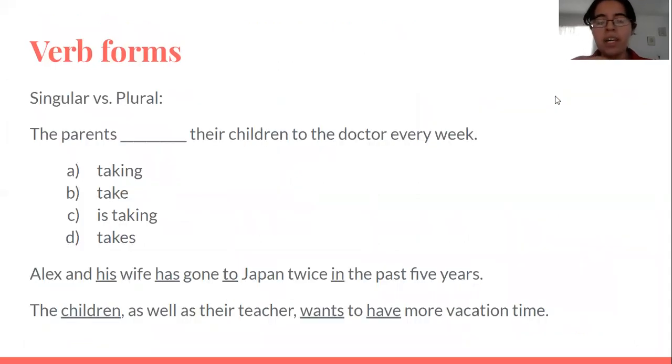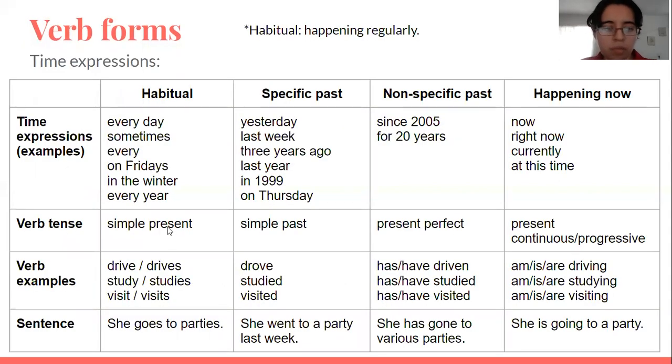Now, something else that we need to check is if something is plural or singular. So here we have a sentence that says, the parents, their children to the doctor every week. Taking, take, is taking, takes. So every week, that's a time expression. Which one do we use? Every is here, so it's habitual, we use simple present.